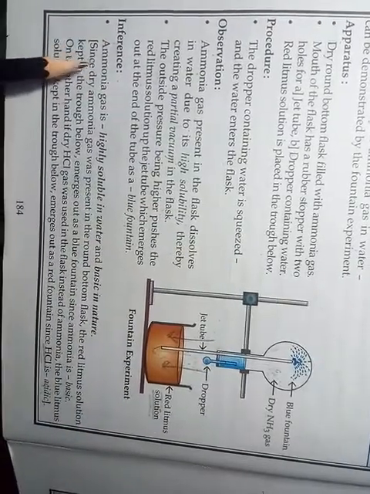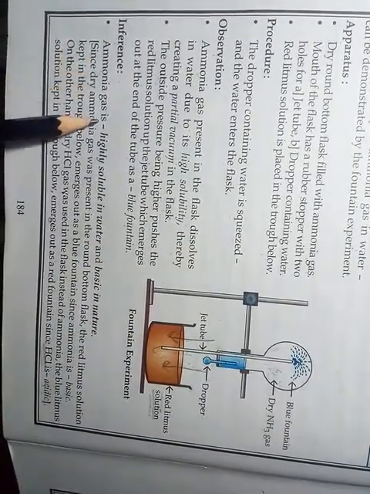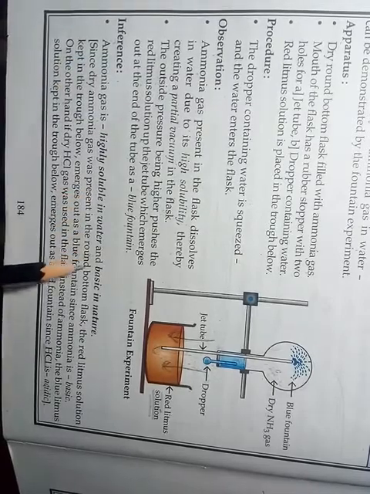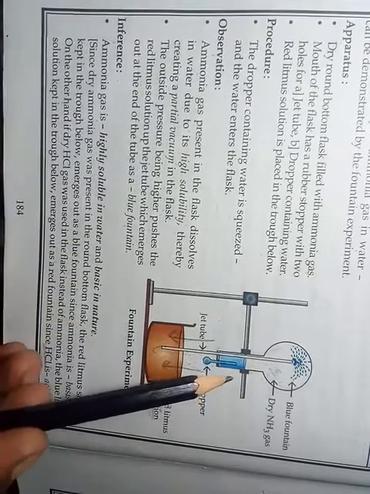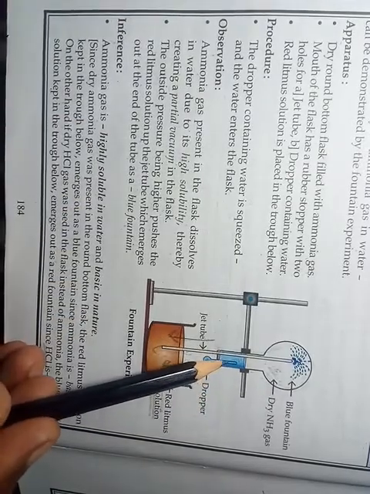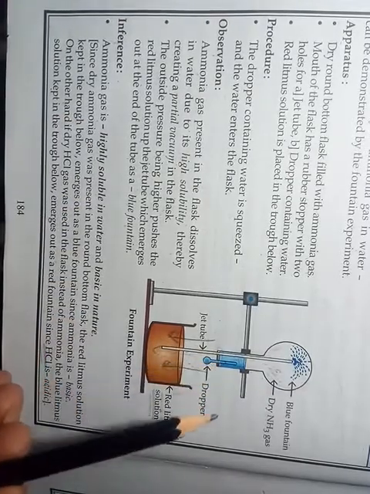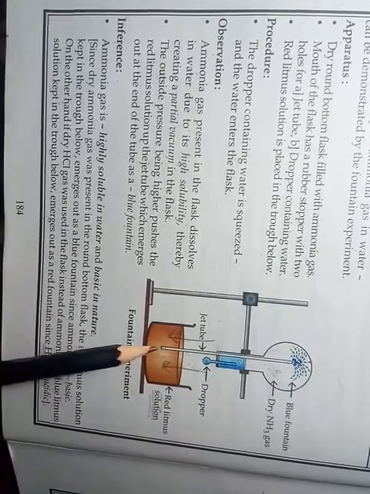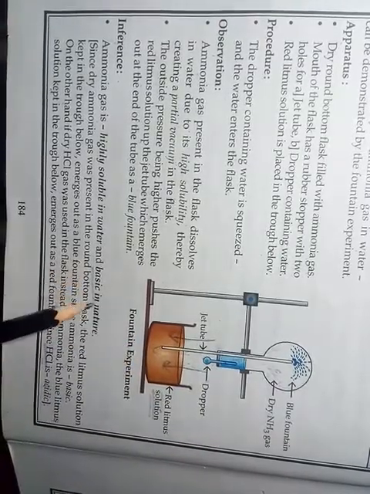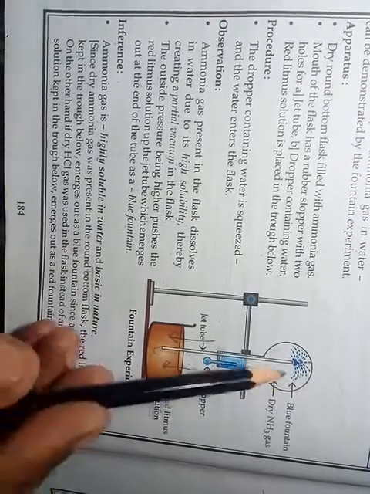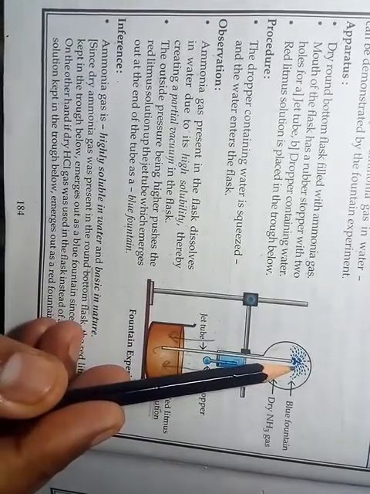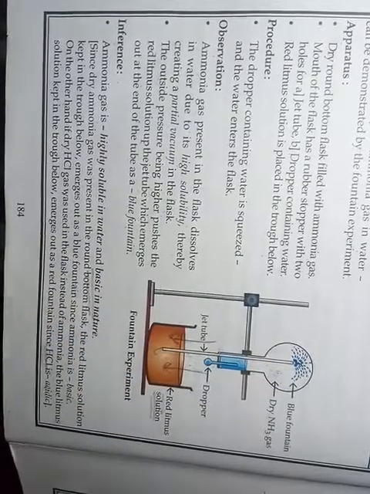Inference: ammonia gas is highly soluble in water and basic in nature. So with the help of this experiment, we proved that ammonia is highly soluble, first thing, and the second thing is that it is basic in nature. Why? Because red litmus solution is turning blue here. So it means ammonia is basic in nature.